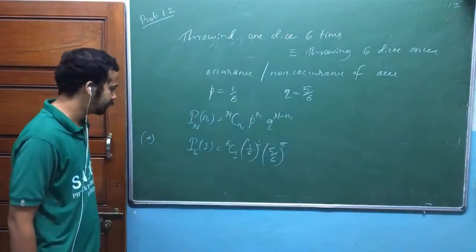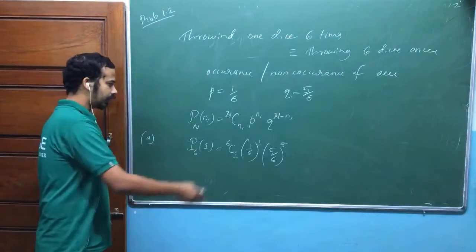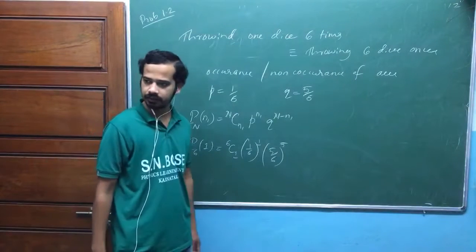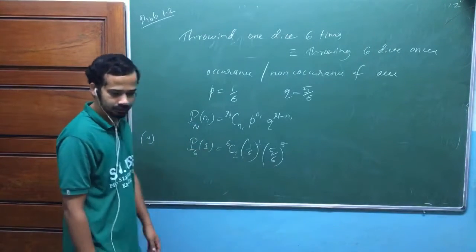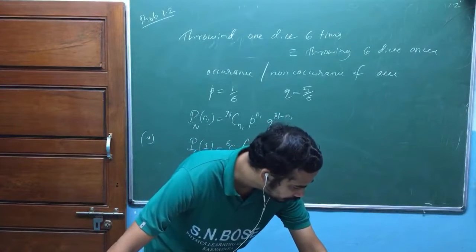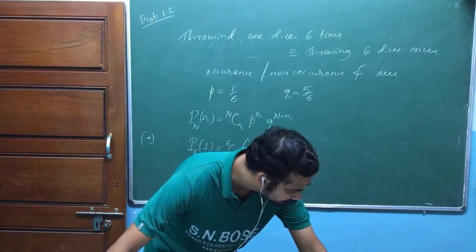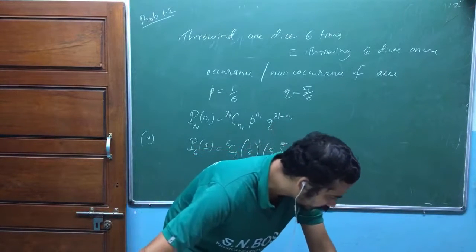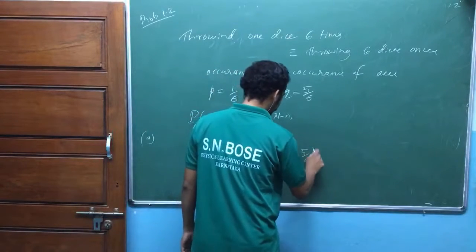Isn't it? I hope you have done this one. And again, what is 6C1? 6. 6C1 is 6, am I right? I think you can deal with this one. So, that's quite time consuming. Yeah, 5 by 6 power 5. Again, this 6 got cancelled. That's equal to 5 by 6 whole power 5.